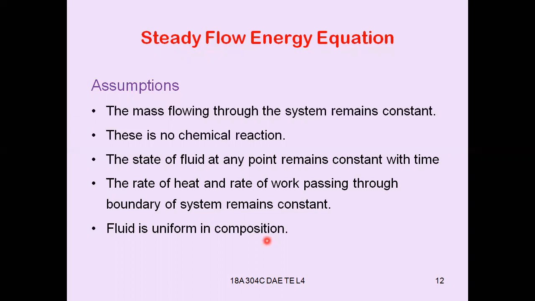So these are the assumptions made in steady flow energy equation. Number one, mass flow rate remains constant. No chemical reaction takes place. State of the fluid at any point remains constant with time, and the rate of heat and rate of work passing through the boundary of the system remains constant. Fluid is uniform in composition. These are the assumptions made for deriving the steady flow energy equation.